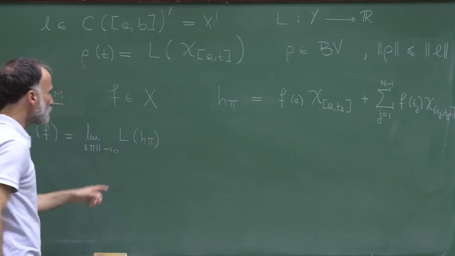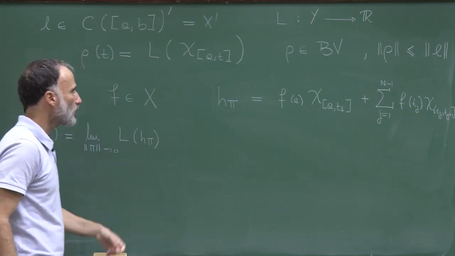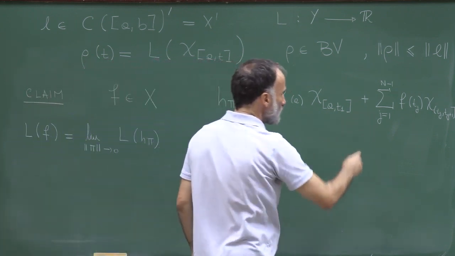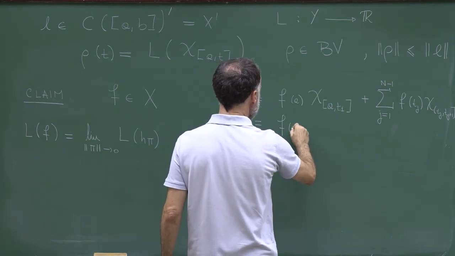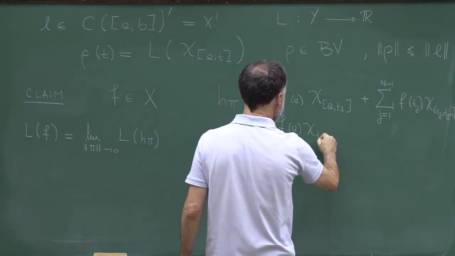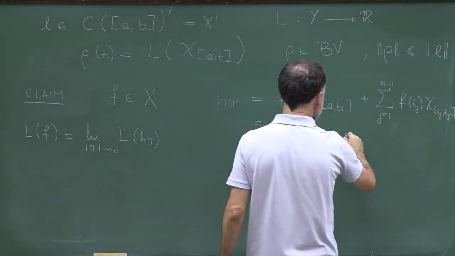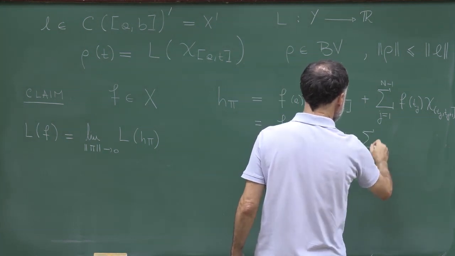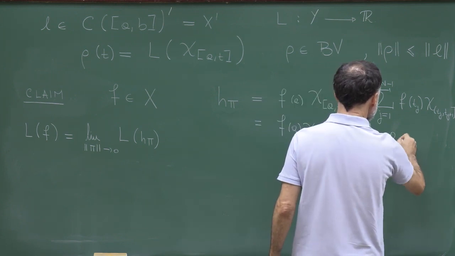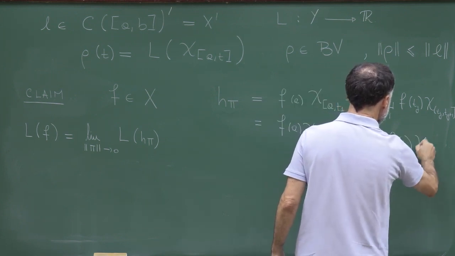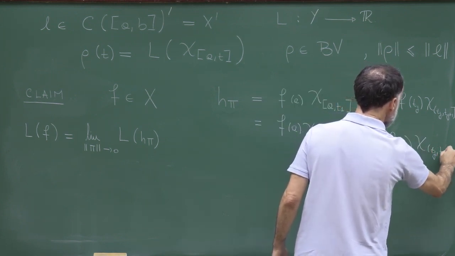So what I need is to compute the limit of L of h pi. So here is the definition of h pi. I will write this as f of a chi a plus the sum from 0 to n minus 1 of f of tj chi tj plus 1.